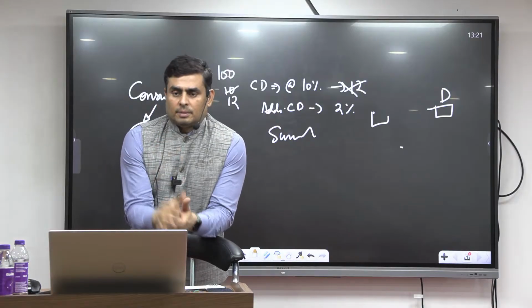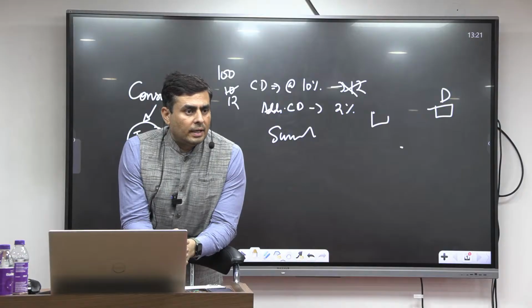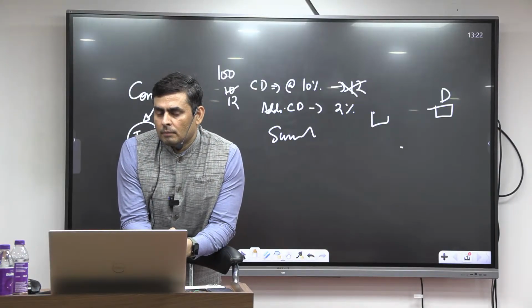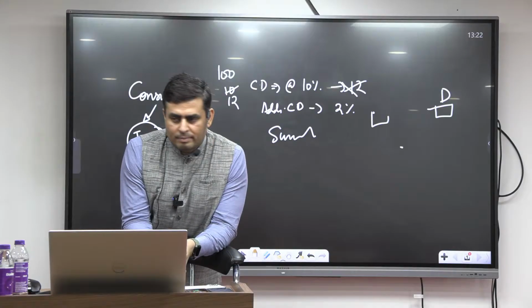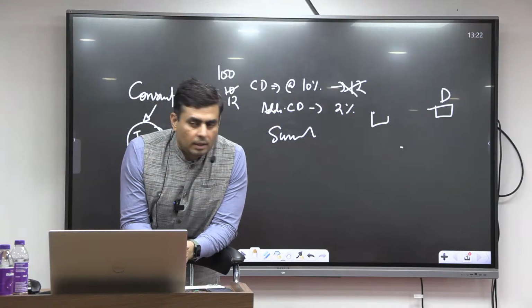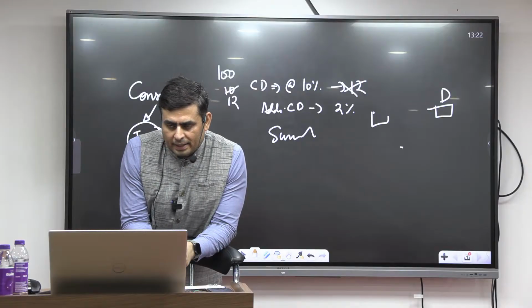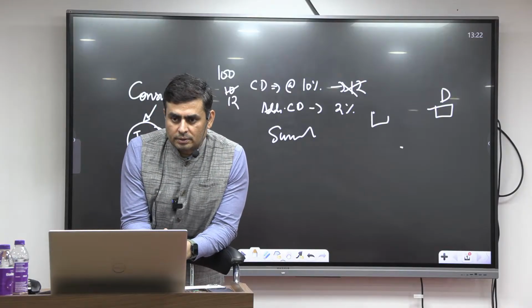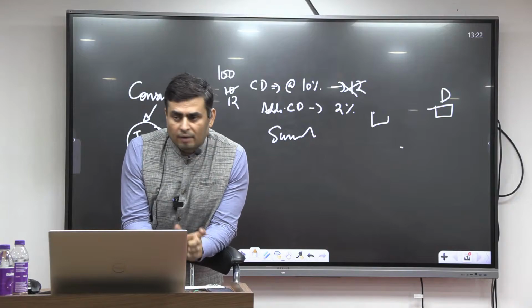Now the real consumption: suppose a person has an income of 100 rupees, and the government took 10 rupees as tax. How much does he have for spending and saving? 90 rupees. 10 rupees he has to pay as tax. So for him, how much is there to dispose? He has 90 rupees.